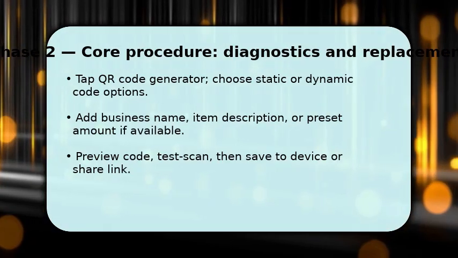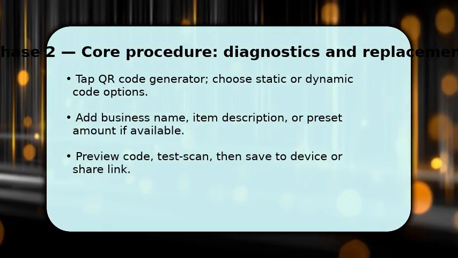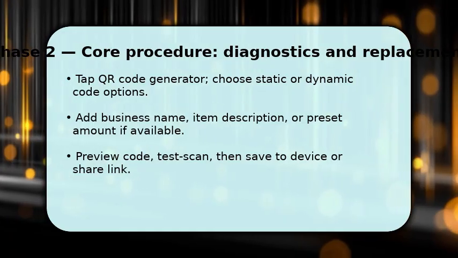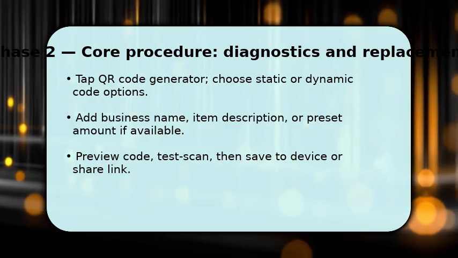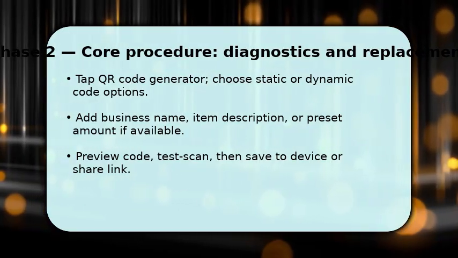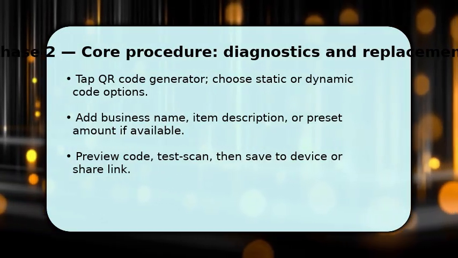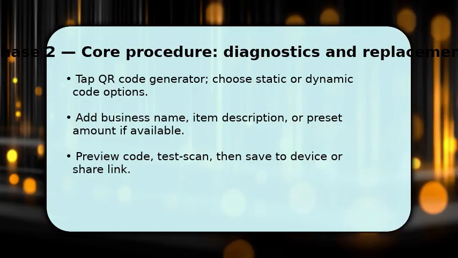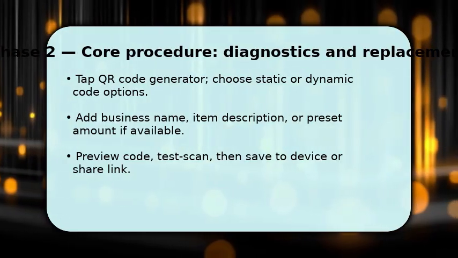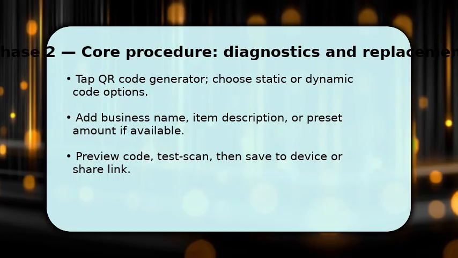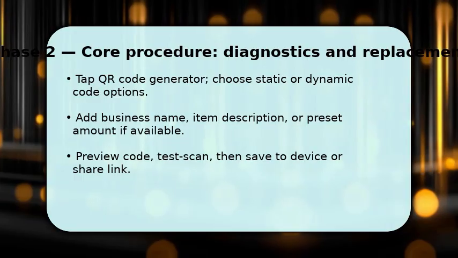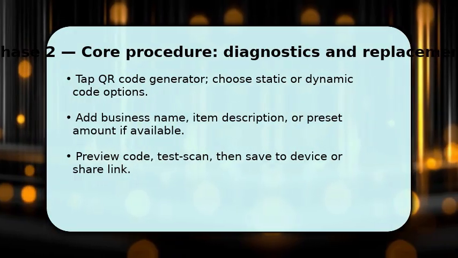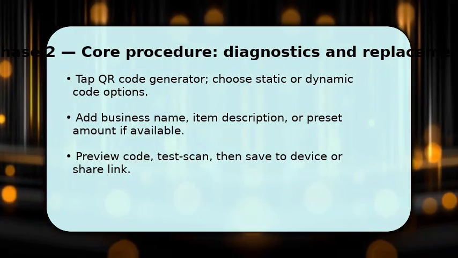Now you generate the QR. Tap the QR code option, then choose whether you want a static code for ongoing payments or a dynamic code tied to a specific amount. Enter a business name or short description so payers recognize you. Set a preset amount only if you want fixed-price sales. Preview the code on screen and test scan it with your phone camera to confirm it routes to your PayPal checkout. Once satisfied, save the image or share the payment link directly from the app.